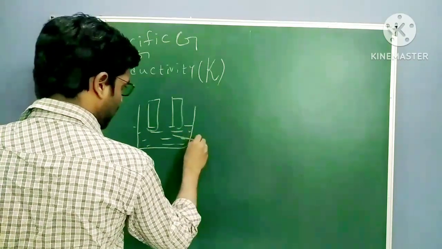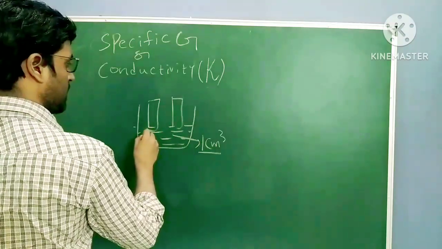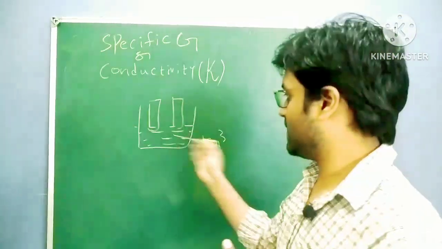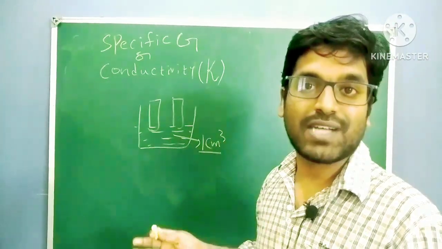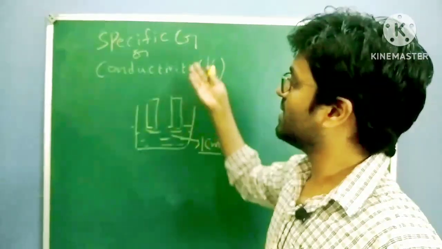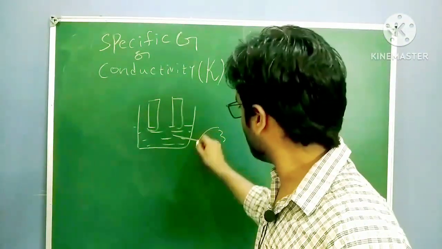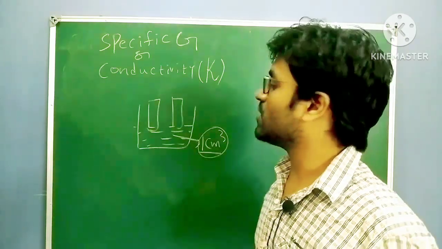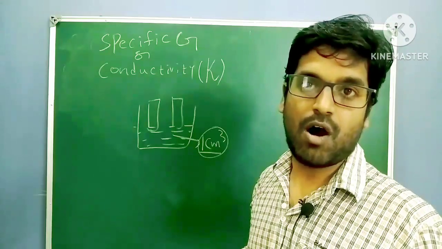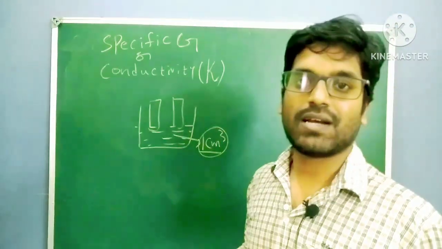Now, in 1 centimeter cube area of this electrolyte solution, how many charged species are flowing? So the flow of charges in 1 centimeter cube area of solution is nothing but your specific conductance or conductivity. Specific is nothing but 1 centimeter cube area. So in 1 centimeter cube area, the speed of charges you have to measure. That is nothing but your specific conductance.